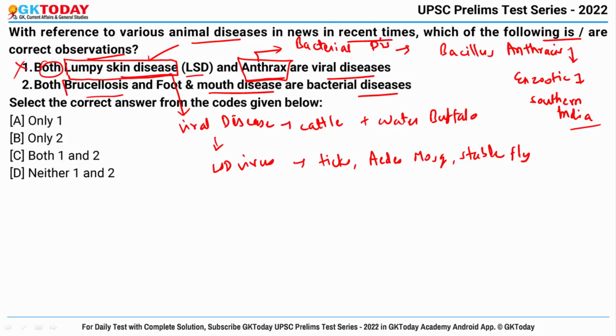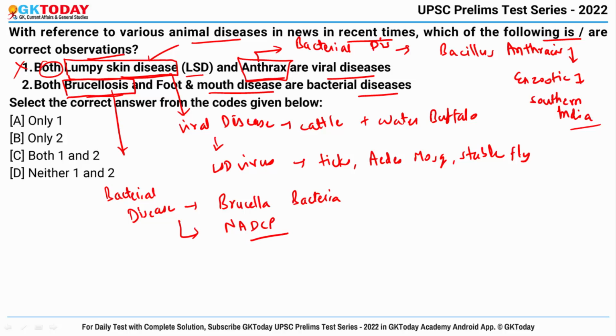Talking about brucellosis, yes, it is a bacterial disease caused by Brucella bacteria, and vaccination against this particular disease is provided under NADCP. Okay, what is this? National Animal Disease Control Program.